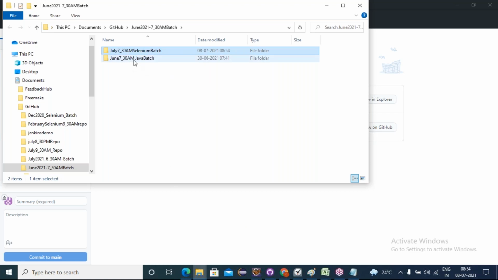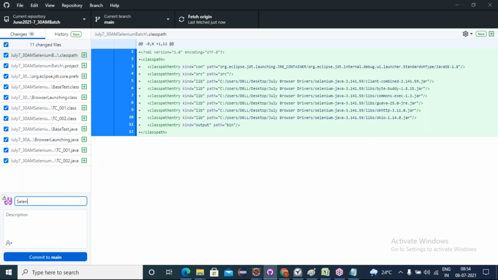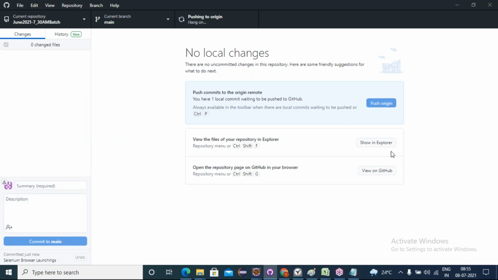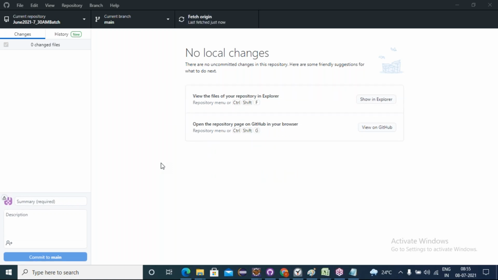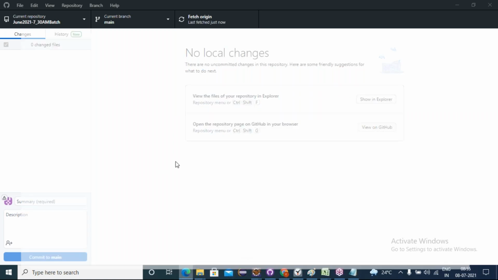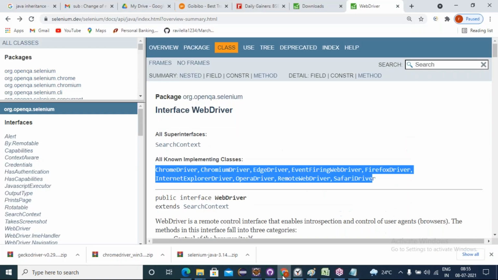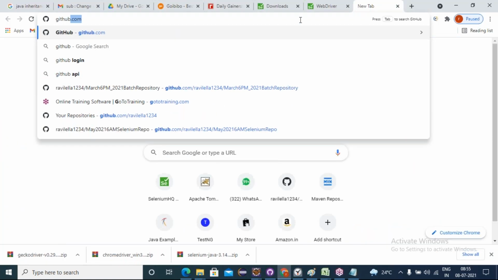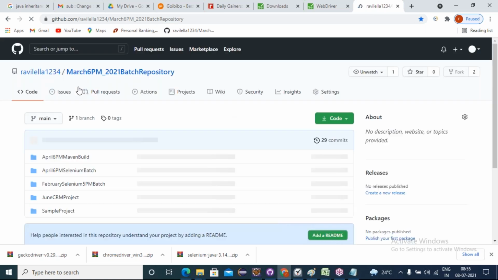Who has joined today? Okay, now for Java, this is the one. For Selenium, this is the one project. Let me share the GitHub link.